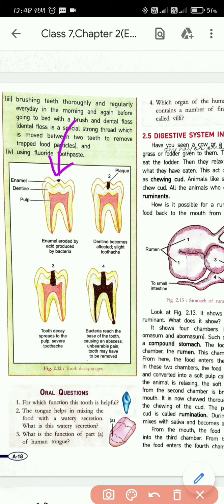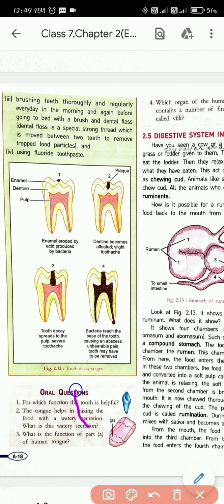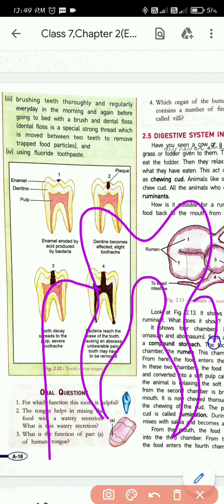So the upper part of the teeth is known as what? Enamel. So suppose this is your tooth, and this is the gum.